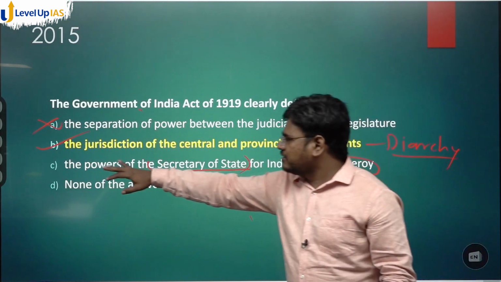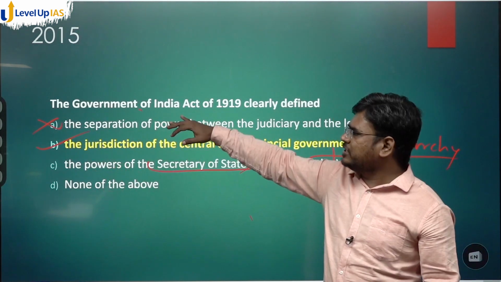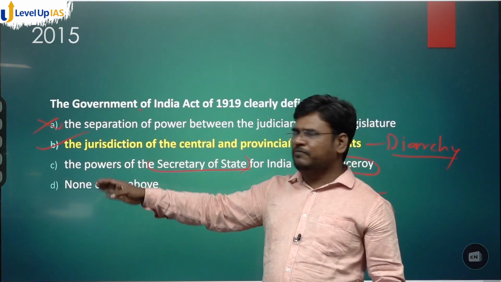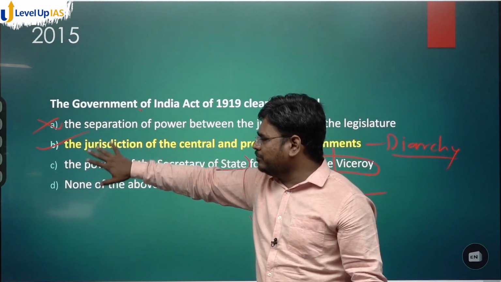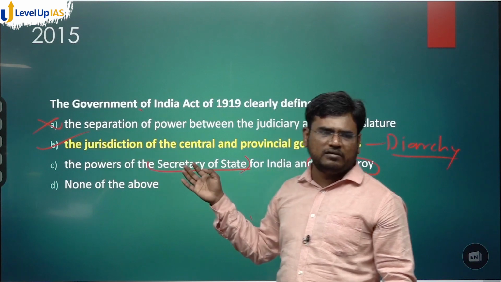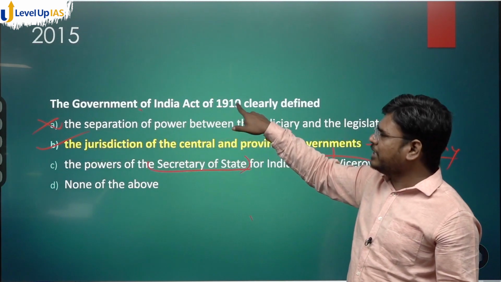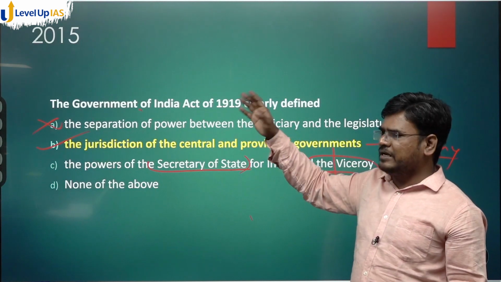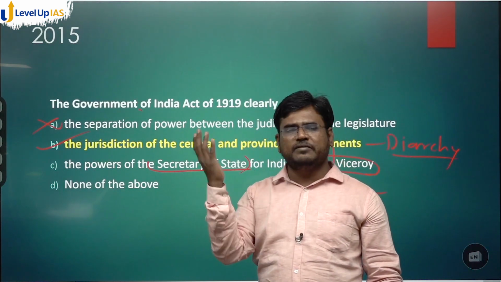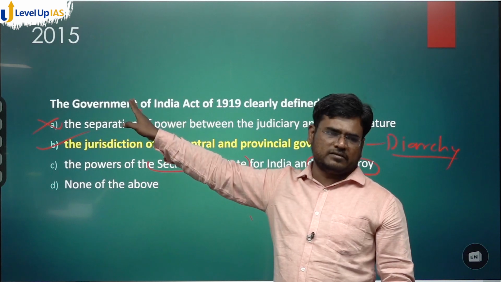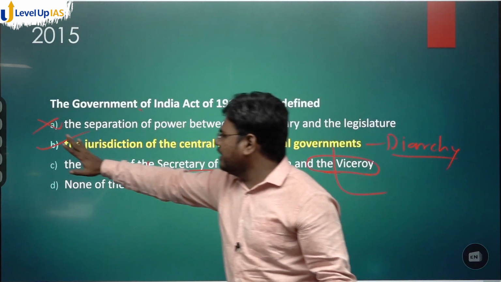Clear? The third statement is not directly related. The first statement is not related. The fourth, if you have a more appropriate answer between B and C, B and D, you can go with B. But you need to have a little bit of understanding of the 1919 Act and the historical events which were happening around this year. Okay, clear?